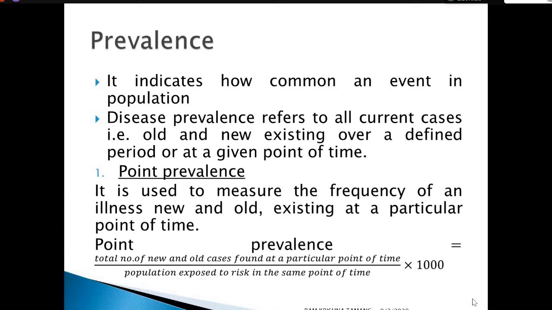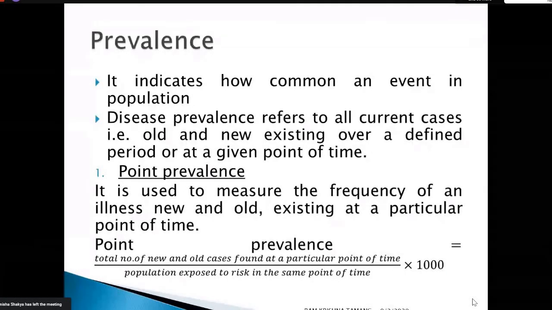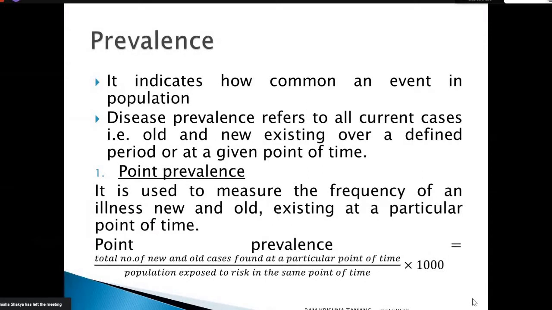The point prevalence is given by the total number of new and old cases, that means the total number of available cases found at a particular study period of time, divided by the total number of people exposed to risk at the same point of time, multiplied by 1000. That is the constant factor in the calculation of the point prevalence.